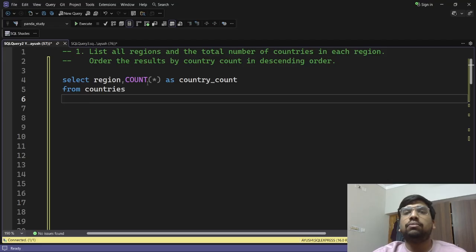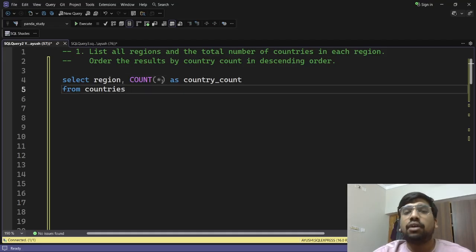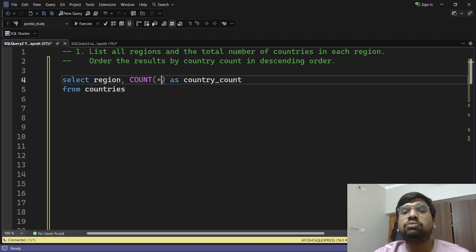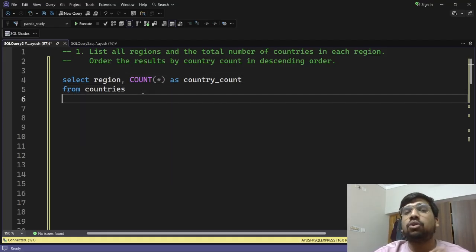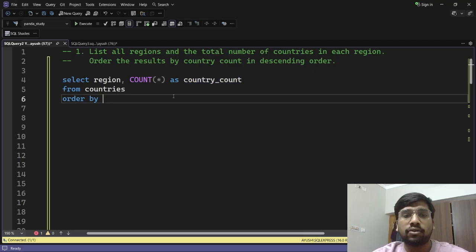But you should avoid or rarely use a column name inside the count function. Because if you use a column name here, it will also remove the null values. I know that in this table we do not have any null values, but for the sake of safety, you should always use count star or count 1 from countries. Then we will have to order by the country count in descending order, right? I will do order by country count and desc.